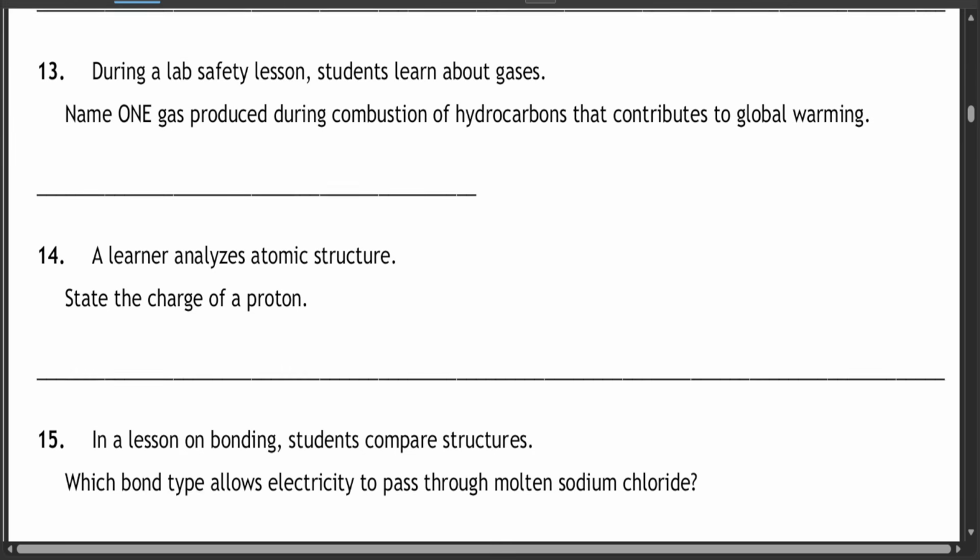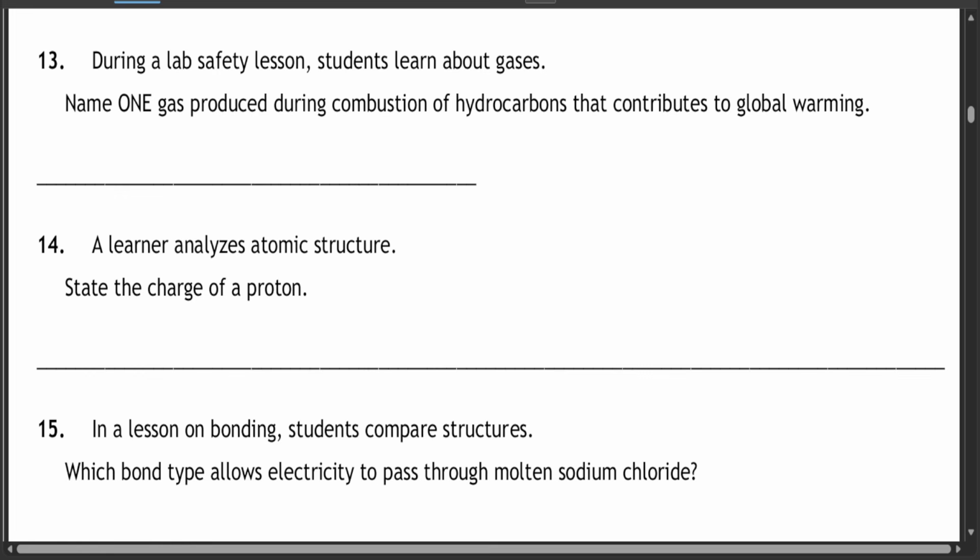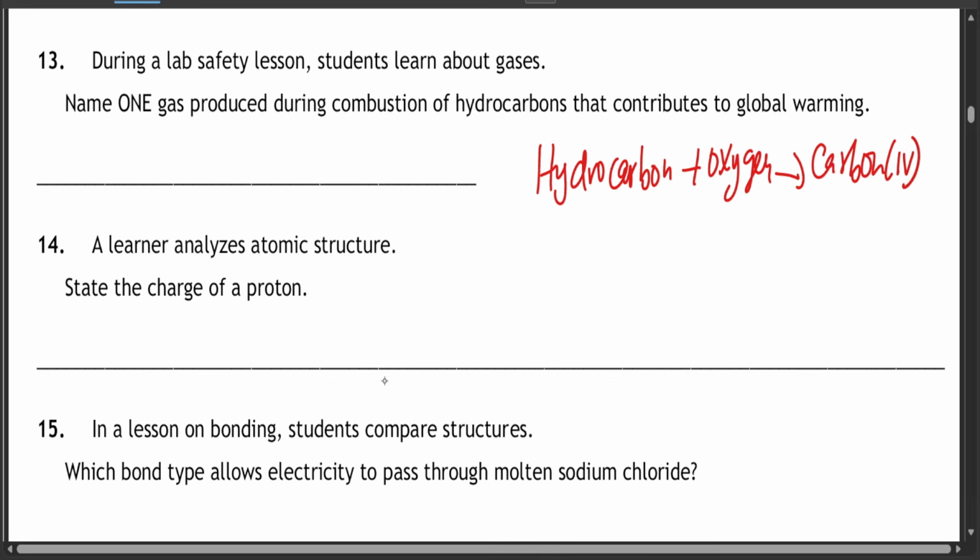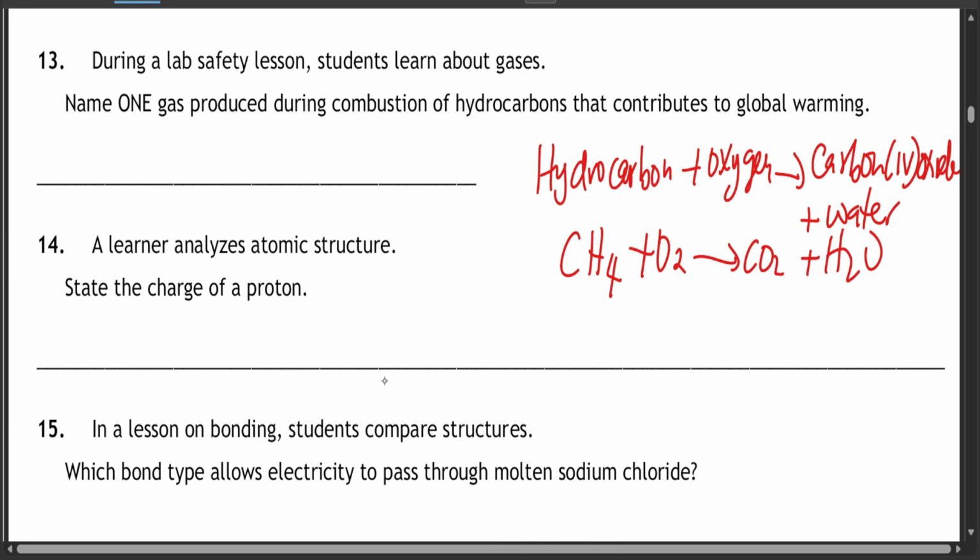Question 13. During a lab safety lesson, students learn about gases. Name one gas produced during combustion of hydrocarbons that contributes to global warming. Now if you take a hydrocarbon and combust it, it means it's going to react with oxygen. You're going to get carbon dioxide plus water. Even if you take, let's say, methane, which is a hydrocarbon, and you react it with oxygen, you get carbon dioxide plus water. So that's the main product.